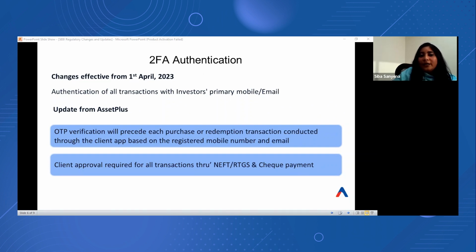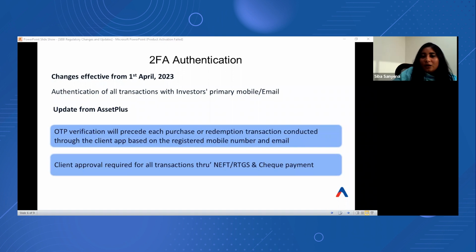Also, for all client approval links, previously it was only the approval link which was going through, but now an extra OTP verification step will be there on the approval page itself. And also, all transactions done through NEFT, RTGS, or cheque as a mode of payment will require approval from the client's end before the order is placed.